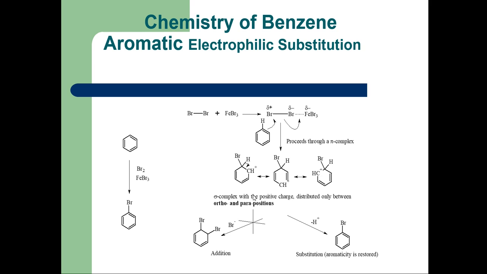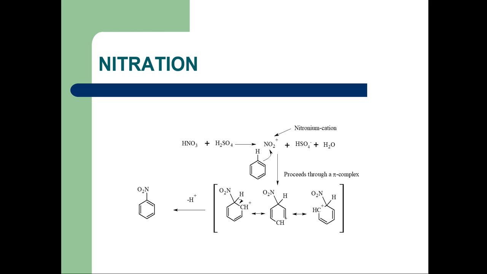So in the next step, this is the first step, that is, facilitating the electrophile. Second step, there is attack of the electrophile, and in the third step, formation of the product, that is, when this hydrogen is removed, there is formation of bromobenzene, and this is the electrophilic substitution reaction.